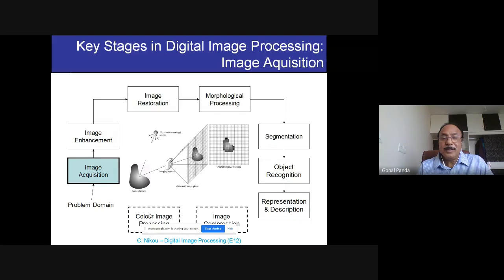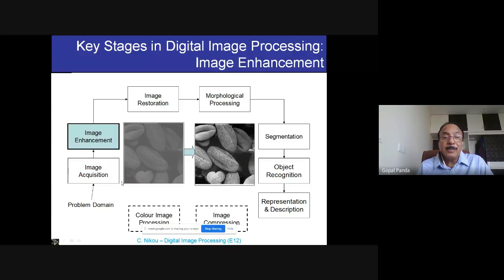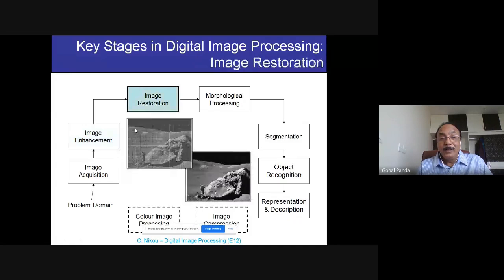And just for your information, if it is image acquisition, you can see this is the area in which I am interested, and that is the pixel level information available here. There is a latitude and longitude at which you would like to place it. And then if it is image enhancement, suppose I have got an image like this, but the problem here is that contrast is not coming, so the software will help, which can increase the contrast like this, so that it becomes easier for our grouping of the DN values. And then we go to the next step, that is image restoration.